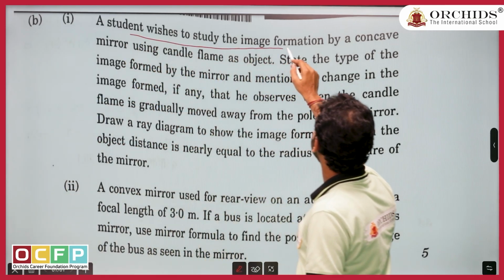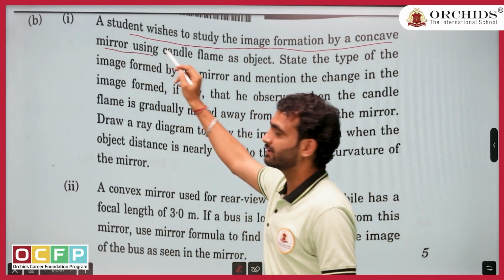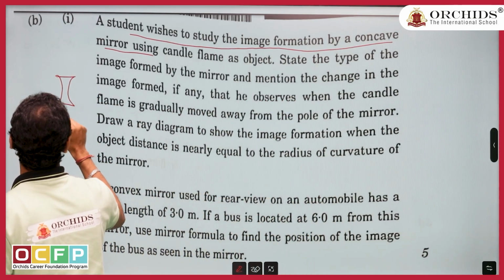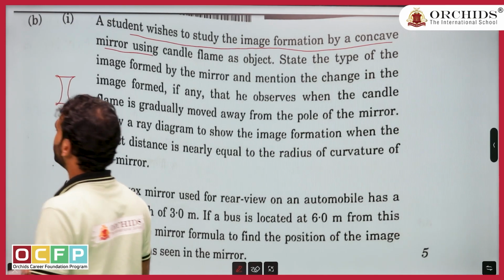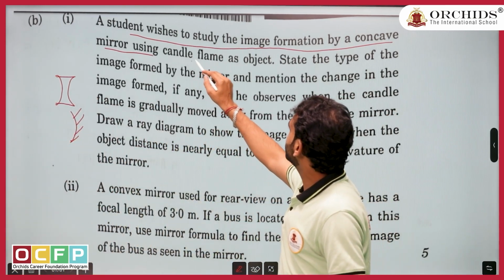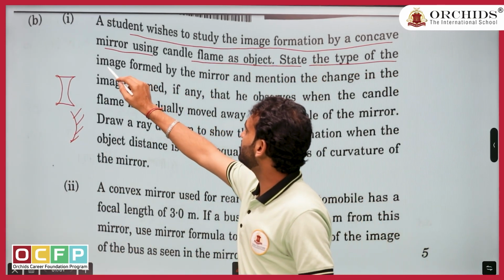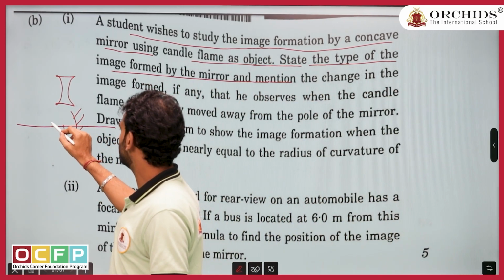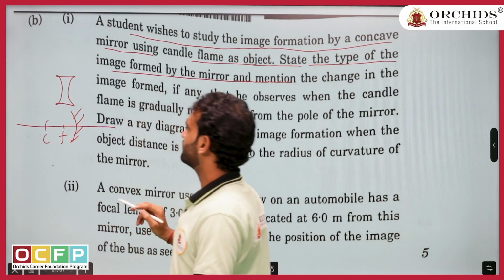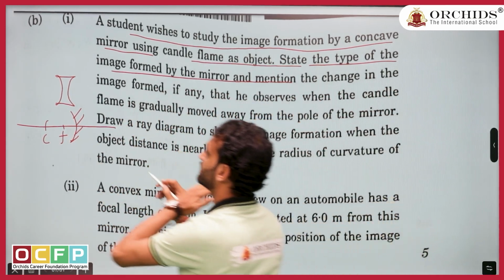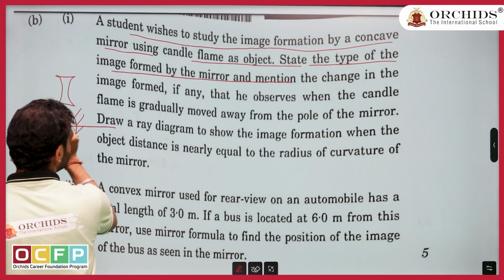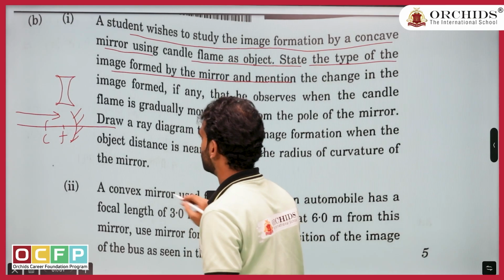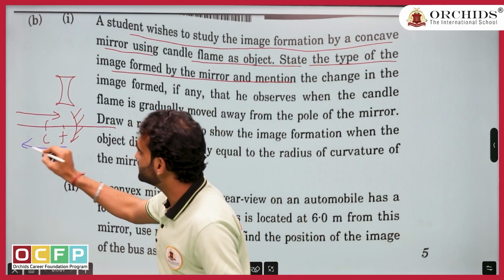A student wishes to study the image formation by concave mirror. See, last time they asked concave lens, but this time they are asking concave mirror. They are saying: state the type of the image formed by the mirror. We know that in a concave mirror, when the object is coming towards the center, the image is going away.